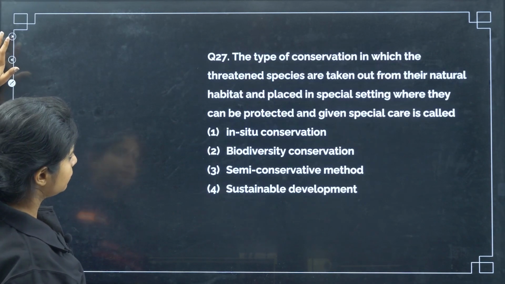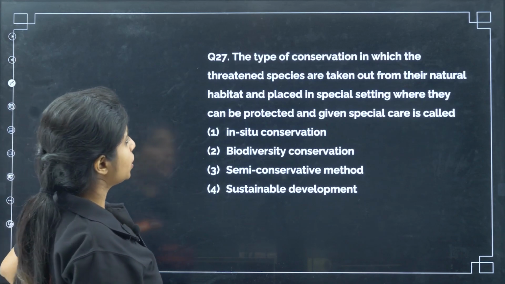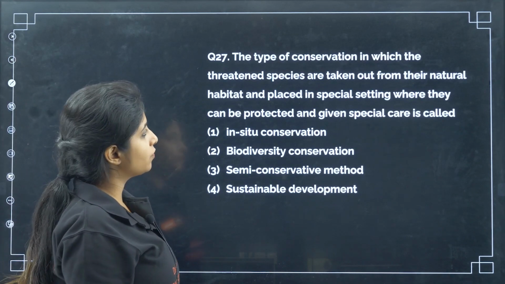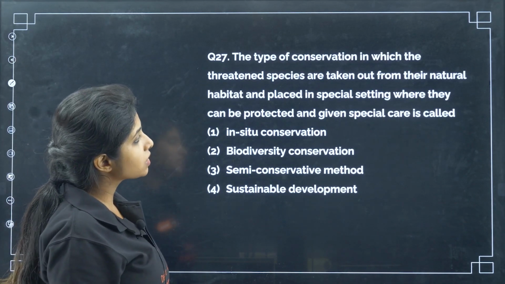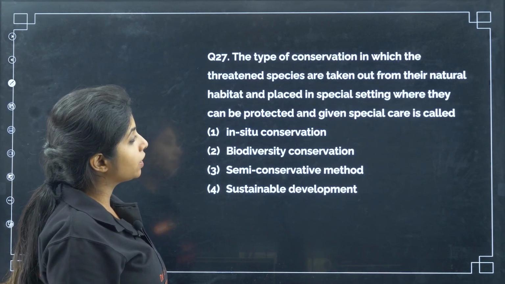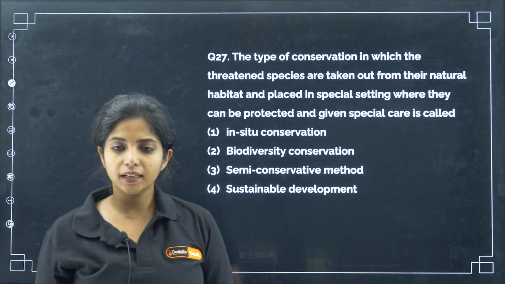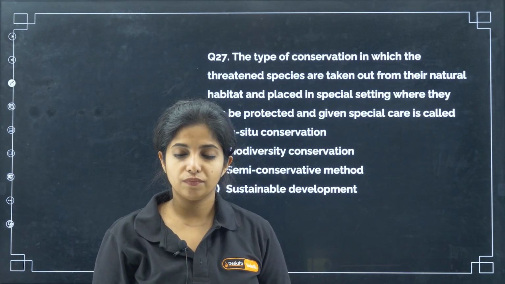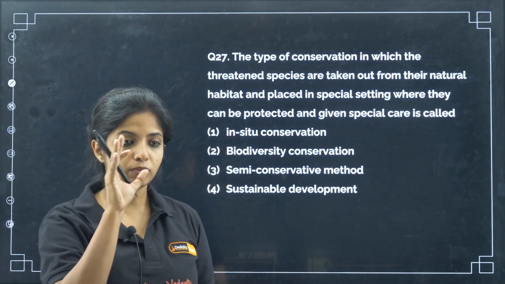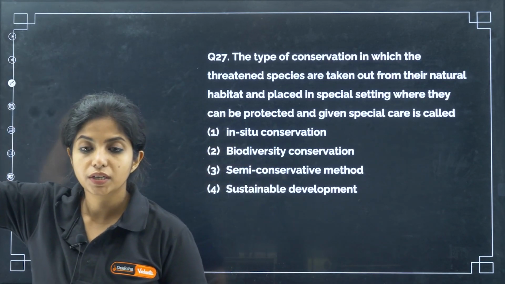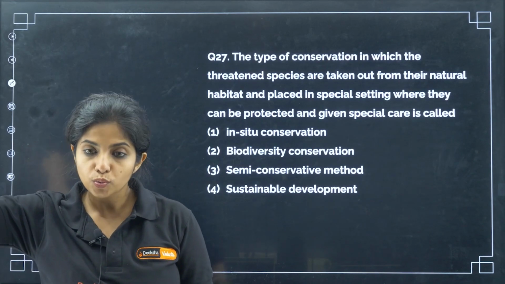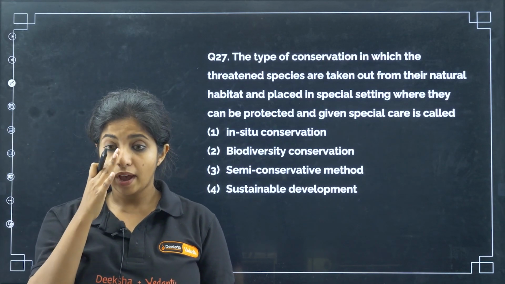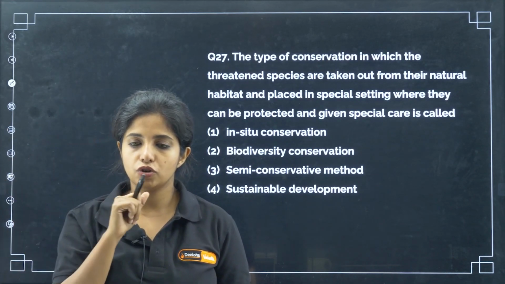Now, the type of conservation in which the threatened species are taken out of their natural habitat and placed in special settings where they can be protected and given special care is. So basically, suppose I feel that that particular tiger is threatened. It's very risky to keep it there. So I am taking it from that particular area and putting it somewhere else, for example a zoo. So I am putting it in a special setting, my dear children. What do you call this?